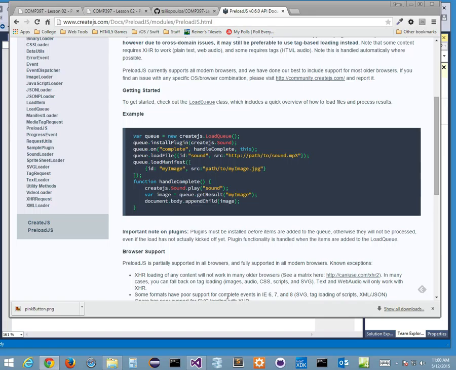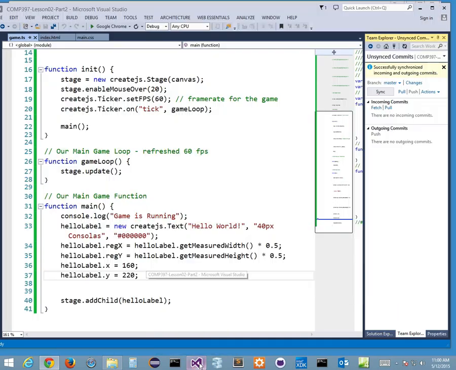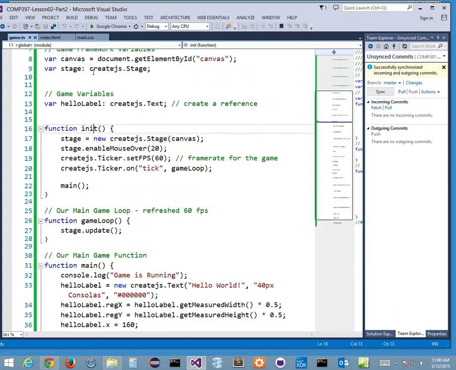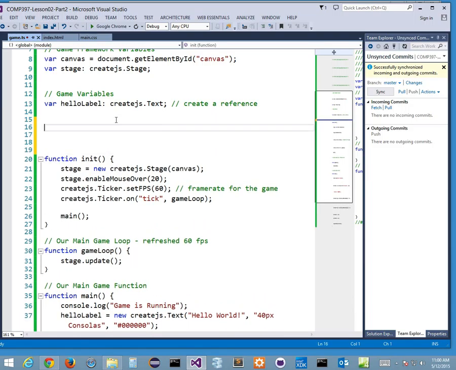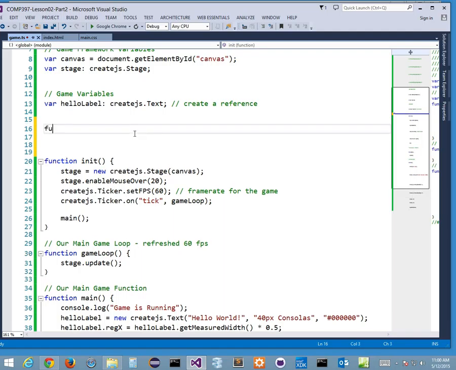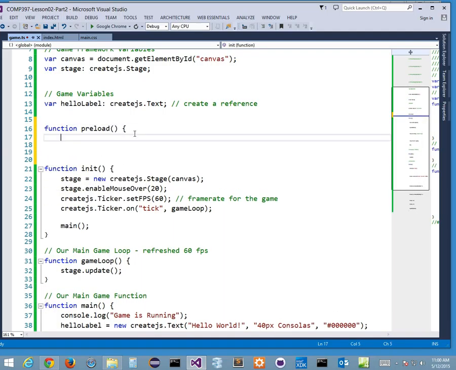Okay, a couple things. And here's where we're going to get in some modification of our code again. All right, so here's my init function. Before I create my stage, before I do all this stuff, I want my preloader to be kicked off. So this is where I'm going to go in here. I'm just going to unbuckle this one for a second. I'm going to go to function. I'm going to call this preload, and I'm going to create another function.